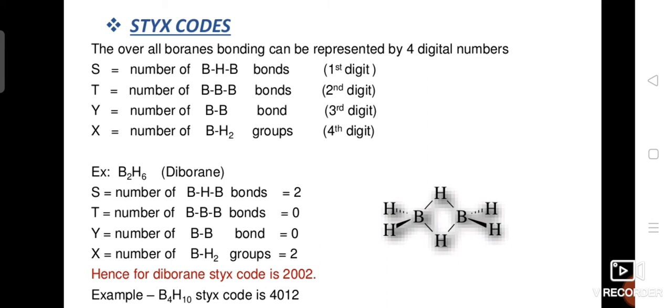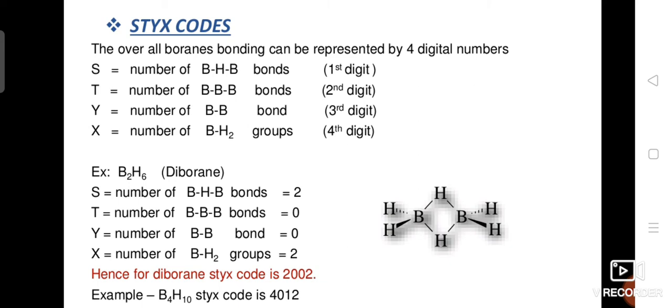And you have one number, that is the Stokes number or Stokes code, where S indicates the number of BHB bonds, T indicates the number of BBB bonds, Y indicates the number of BB bonds, and X is the number of BH2 units. That is the Stokes number. So from the Stokes number, we can get an idea about the number of BHB bonds, BBB bonds, BB bonds, and BH2 units.